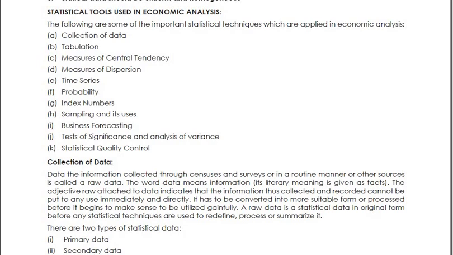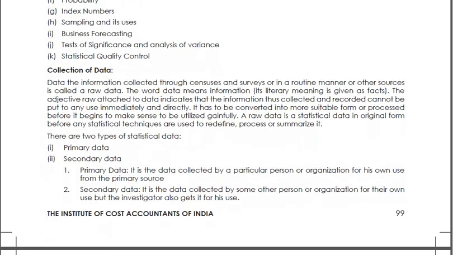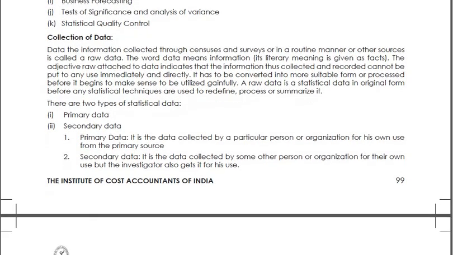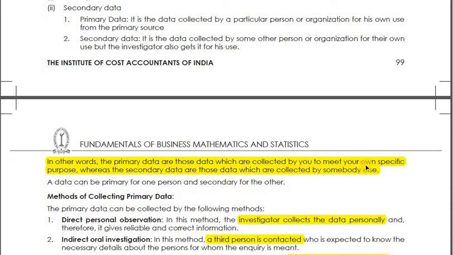Okay, from that we'll start with collection of data. We'll go a little fast here, because this is something very common, you also must be knowing. I'll just do a revision of that. For economic analysis, you need to collect data, and there are two ways of collecting data: primary data and secondary data. Now, what is primary data? It means you are going and collecting the data from someone, and secondary data means someone else has already collected it and you are using it. So primary data are those data which are collected by you to meet your own specific purpose, whereas secondary data are those data which are collected by somebody else.